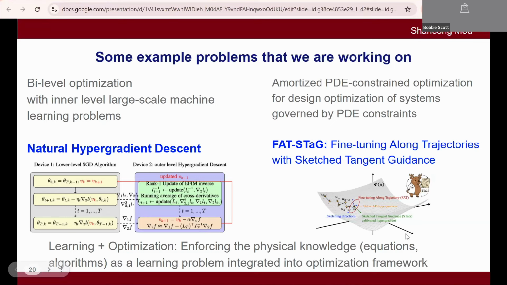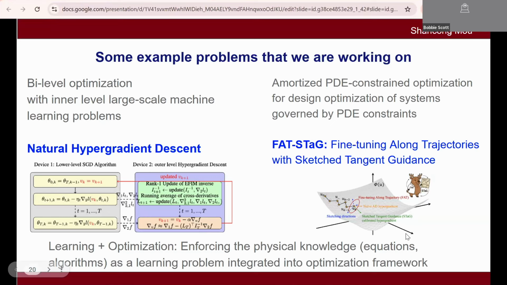So this is what I said. I'm more interested in learning and optimization problems together, trying to enforce engineering knowledge, like equations and algorithms, as a learning problem, and then integrate this into the optimization framework, making it an iterative procedure. Because a lot of times, if you want to train a model that can predict the engineering system with 100% accuracy, that's very expensive. So what we really care about is whether we can do something along the optimization trajectory, making sure your model is accurate along your trajectory.